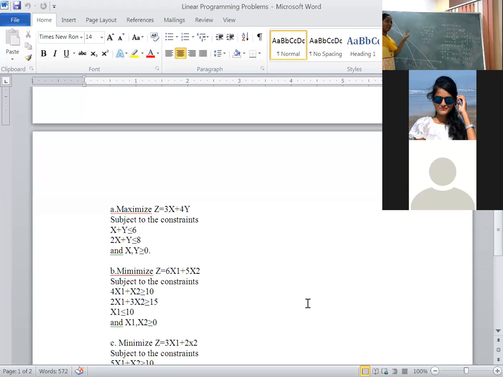First of all, it is better to find out if there are two equations. If the given problem is of maximization, I will tell you. If it is of minimization, how to verify, and if it is of three equations, how to verify, all those things I will do. I am particularly talking about this problem only. If there are two equations, then this way you have to verify.